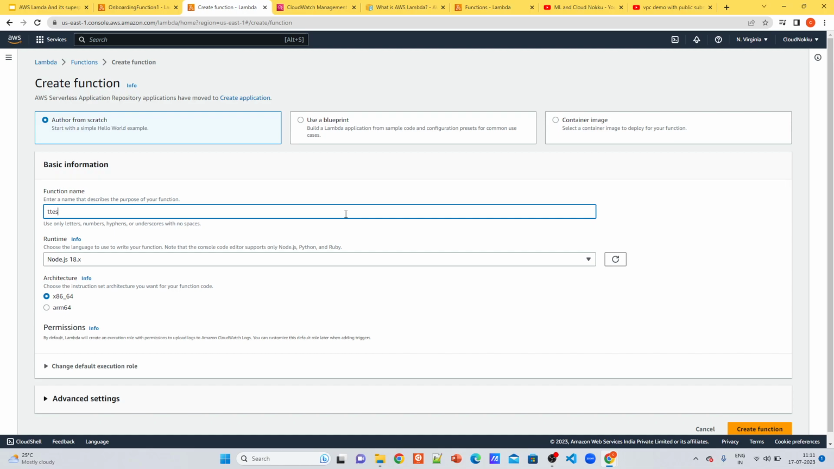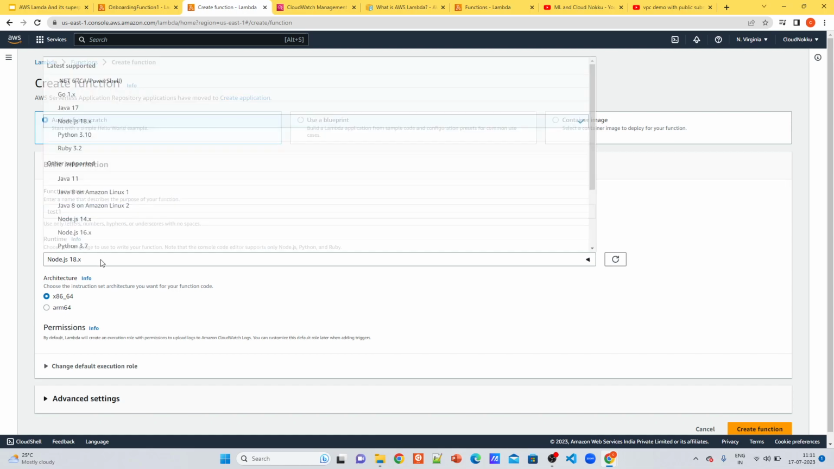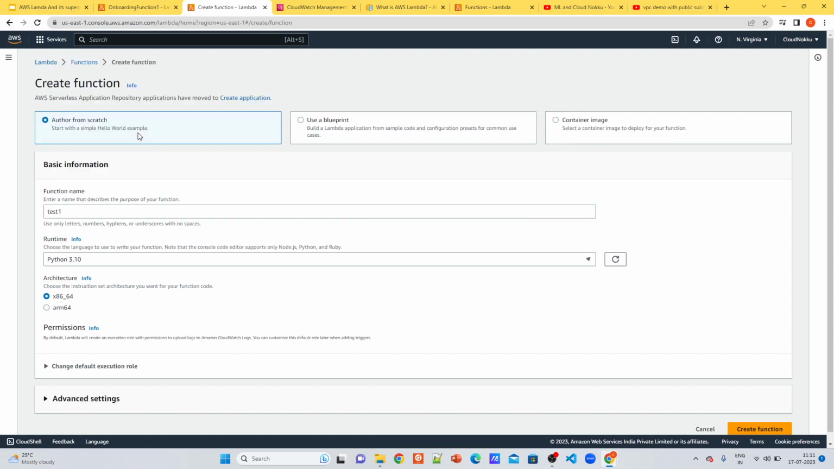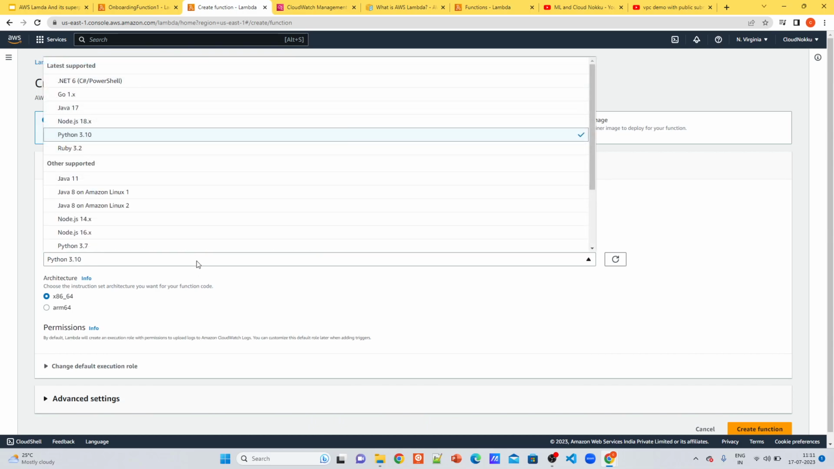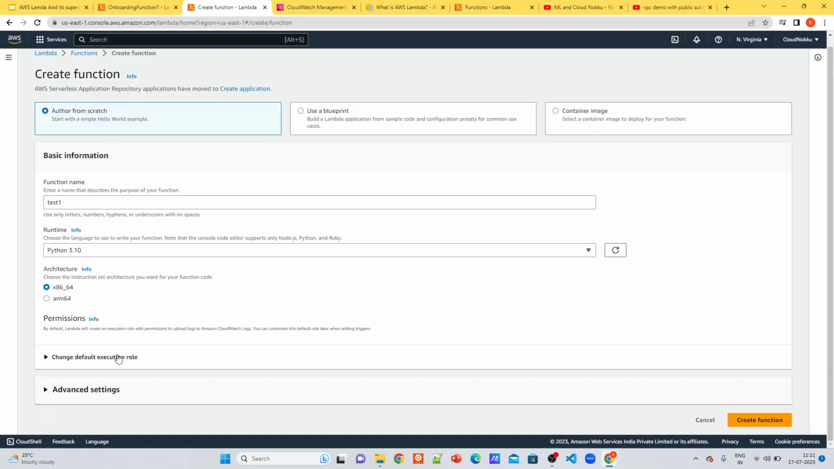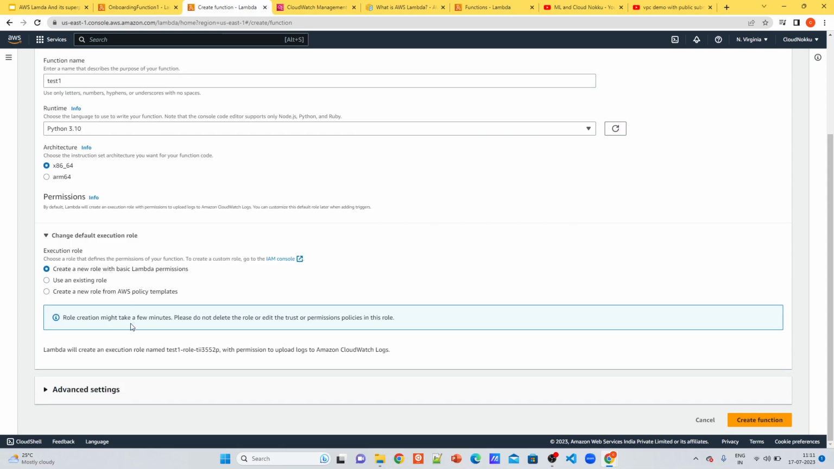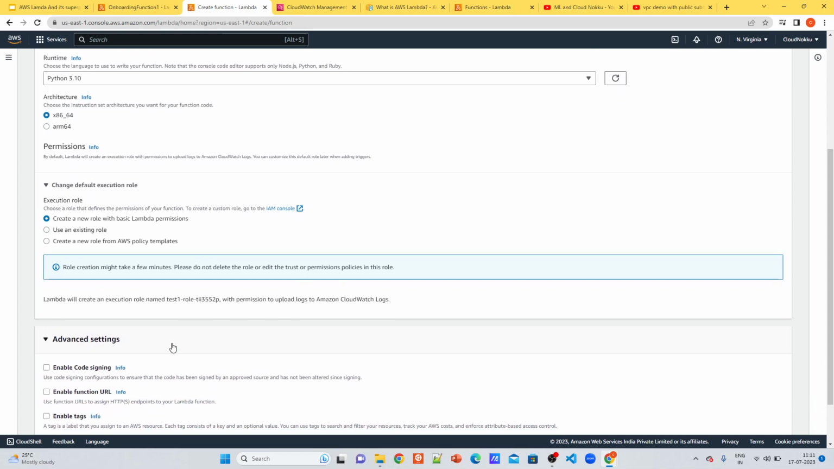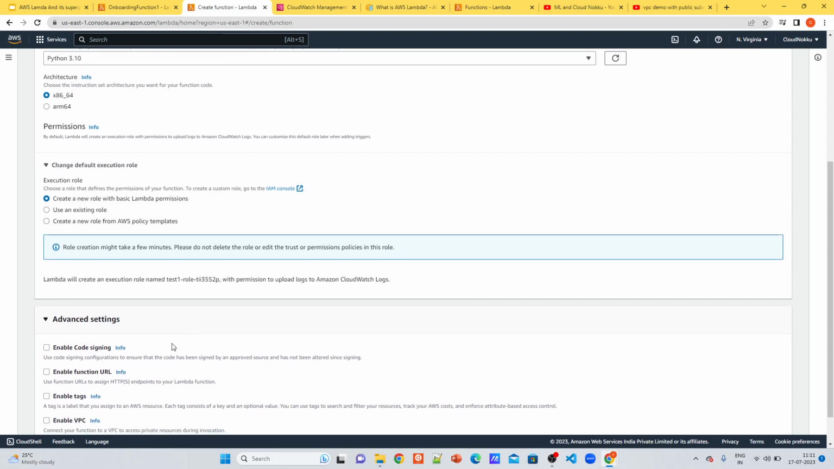Let's say test one, and you can select different runtimes, Python 1 2 3, and different languages basically for the Lambda. You can have a Node.js option and Ruby. Selecting Python, there are two important things which you ideally need to use for creating a Lambda for an organization. These will enable us to create a Lambda efficiently within an organization.